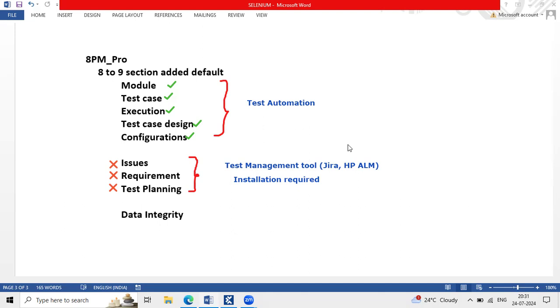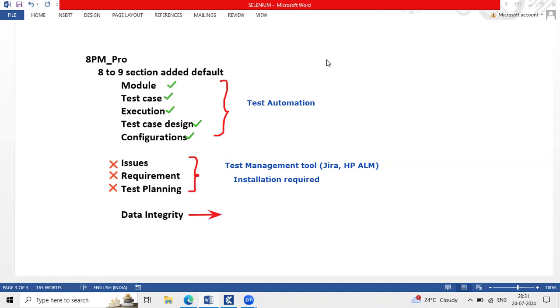Q-test is a management tool. In some projects we use Azure DevOps as test management, in some we implemented Jira, and in some we go with Q-test. It varies from project to project, and the decision is taken by the company or the client. Understood. Thank you.